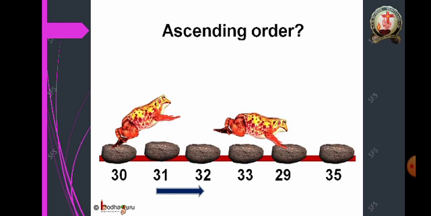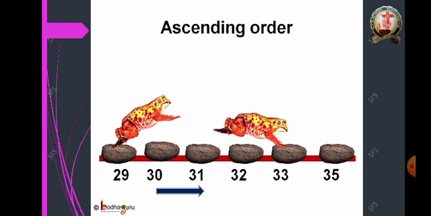Then only all the numbers will be in ascending order. See, 29, 30, 31, 32, 33 and 35. From start to end, all the numbers are in ascending order.